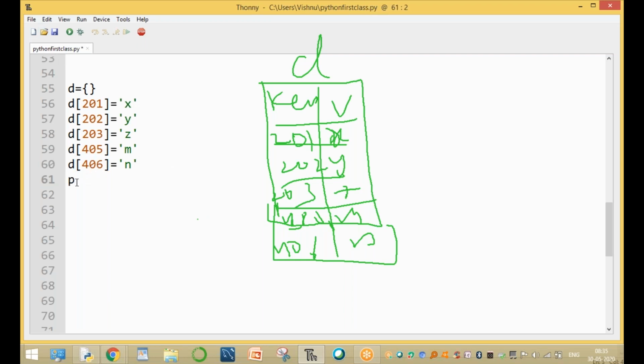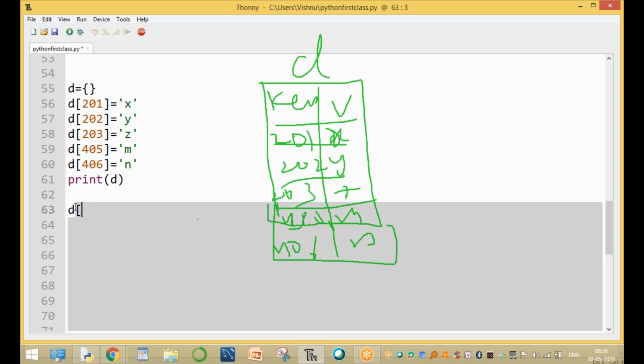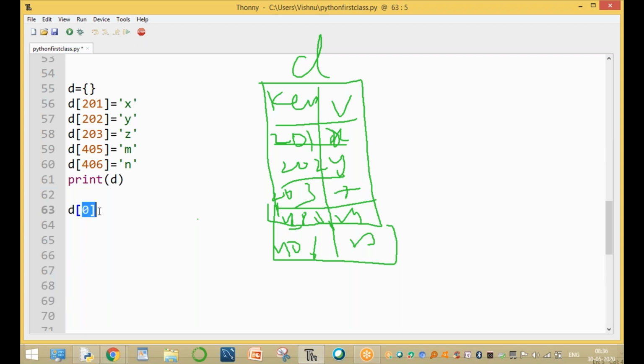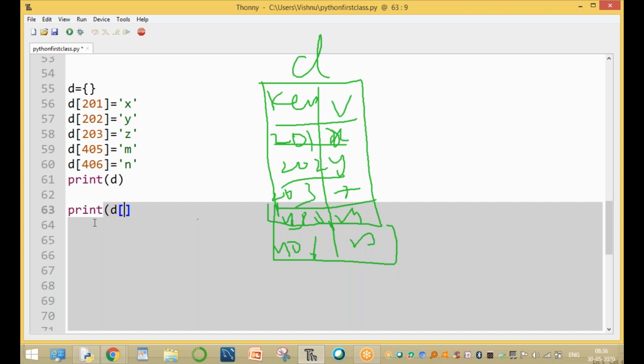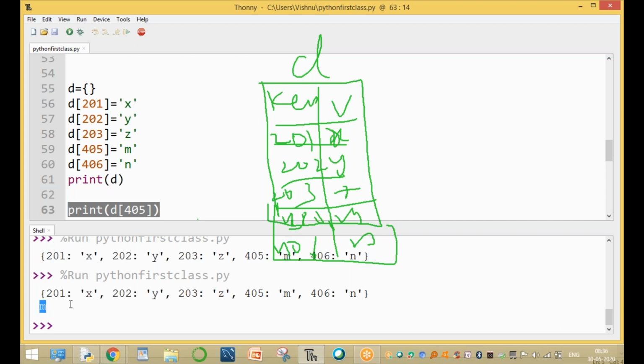Now after running, print the value of D. This is the value of D: 201 x, 202 y, 203 z, 405 m, 406 n. If you want to access these elements, for example, accessing D of 0: if D is a list, you access only by index number. Here, print D of 405 means the 405 value is printed. The 405 value is only m.